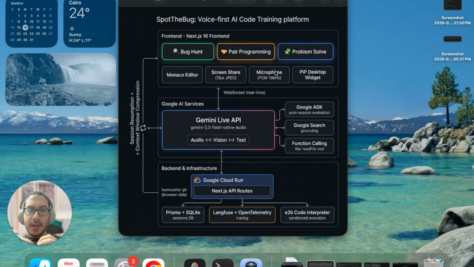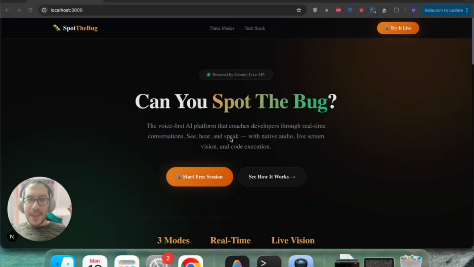We are using Gemini model grounded to other tools. On top of it is our front end, and our infrastructure is running on Google Cloud Run. And that's all. So are you able now to spot the bug?